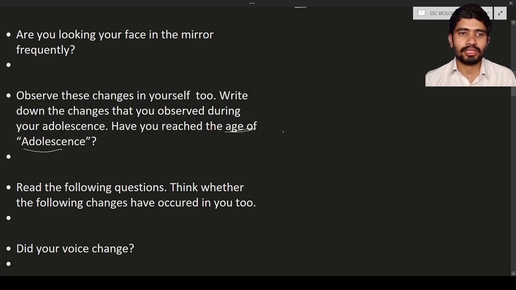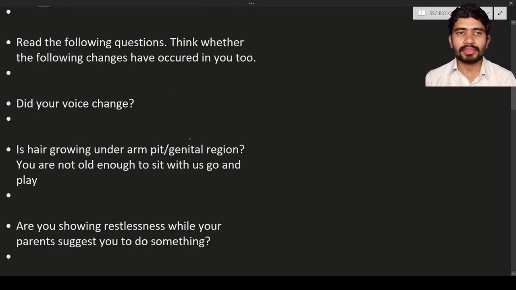Next, read the following questions and think whether the following changes have occurred in you or not. Just now we have discussed the growth of facial hair, and also internal and external changes, all these things. So read all the questions, answer, and confirm whether they match your changes or not. If these changes match the mentioned questions, that means you are in the adolescent stage.